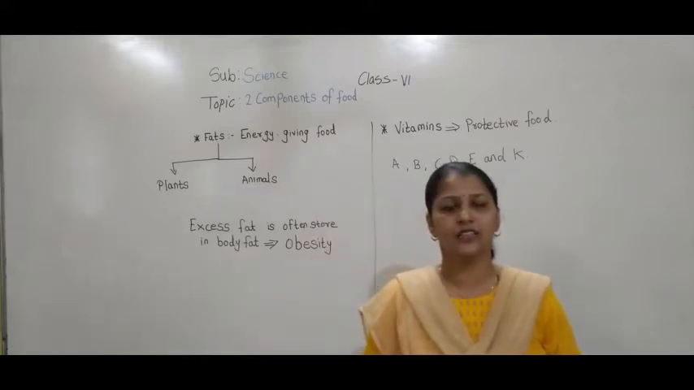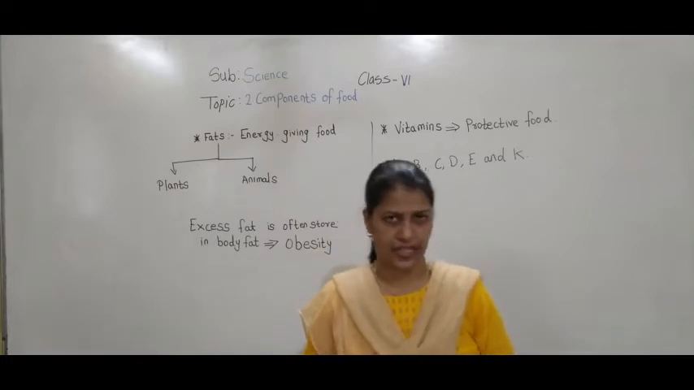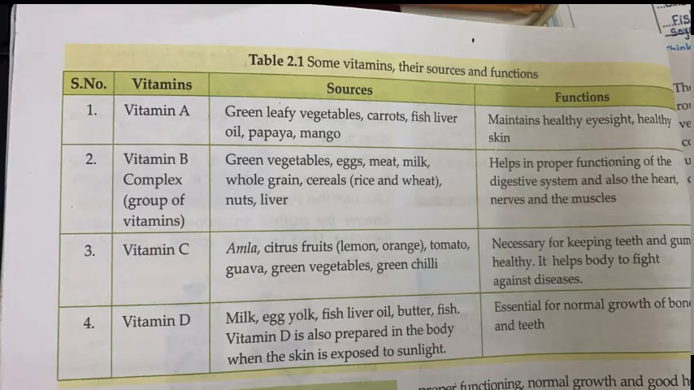So let's learn from the textbook. You can see on page number 14 this table. Let's learn them. If you look at vitamin A, from where do we get vitamin A? From green leafy vegetables, carrot, fish oil, papaya, mango.